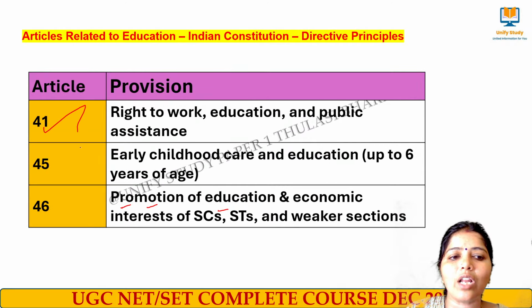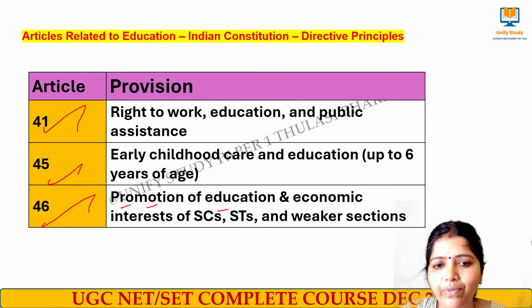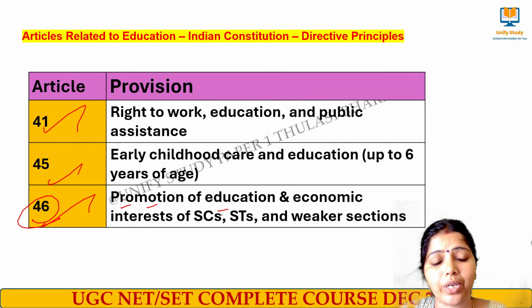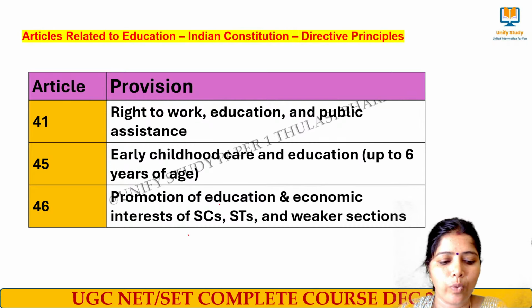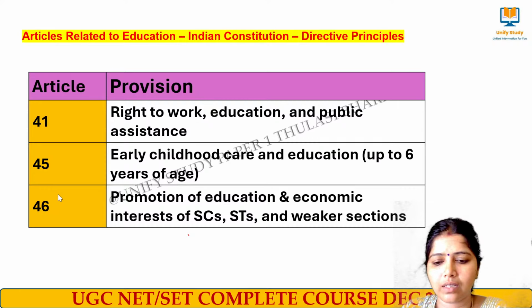And then we have Article numbers 41, 45, 46 with respect to right to work, right to education and public assistance. 45 talks about early childhood care and education up to 6 years of age. Article number 46 talks about education and economic interests of SC, ST and weaker sections. And next we have the most important one.